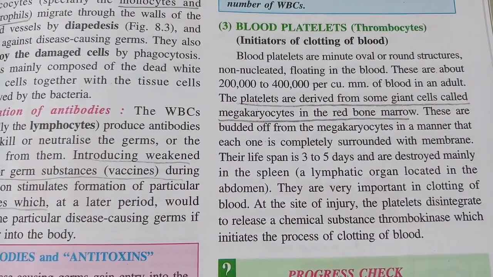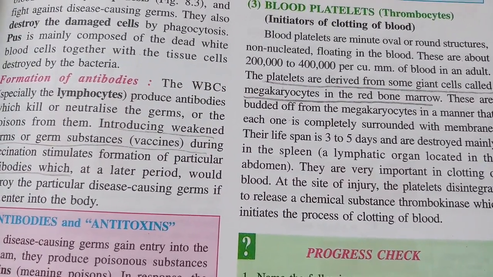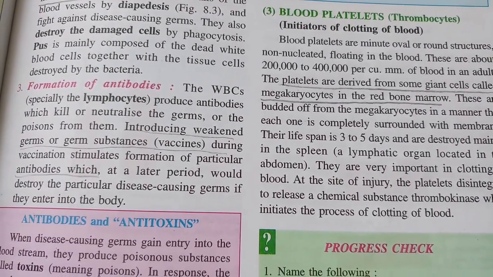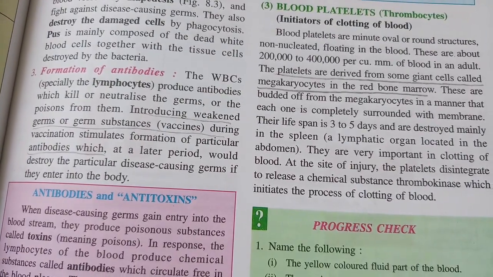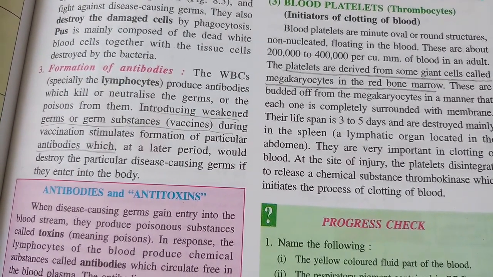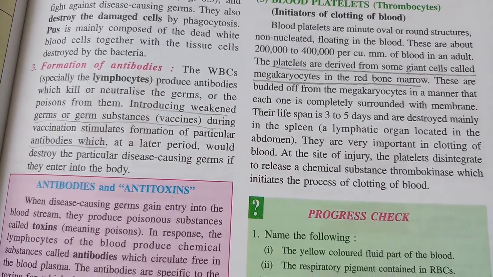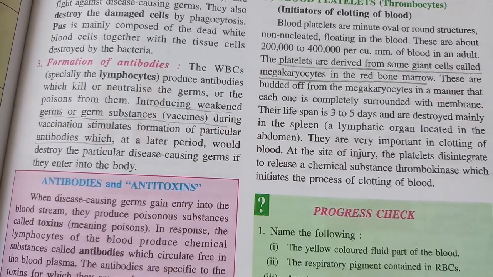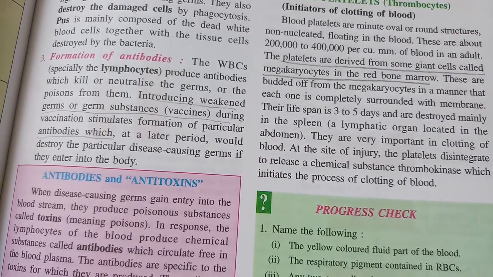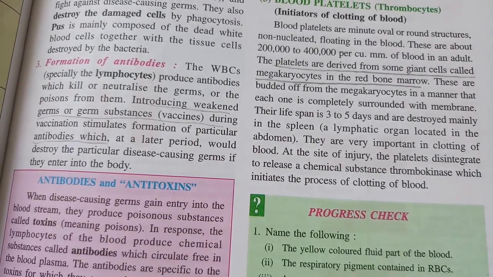They are minute, oval or round structures, non-nucleated. It does not have a nucleus. There are about 2 lakh to 4 lakh per cubic millimeter of blood in an adult. They are derived from giant cells called megakaryocytes in the red bone marrow. These are budded off from the megakaryocytes in such a manner that each one is completely surrounded with membrane.